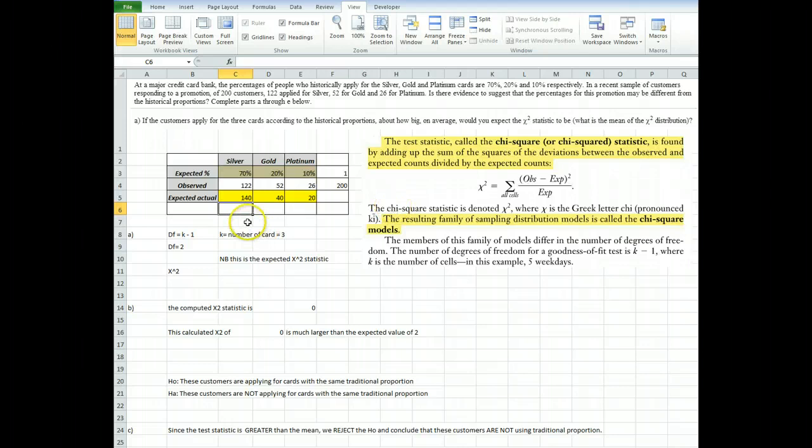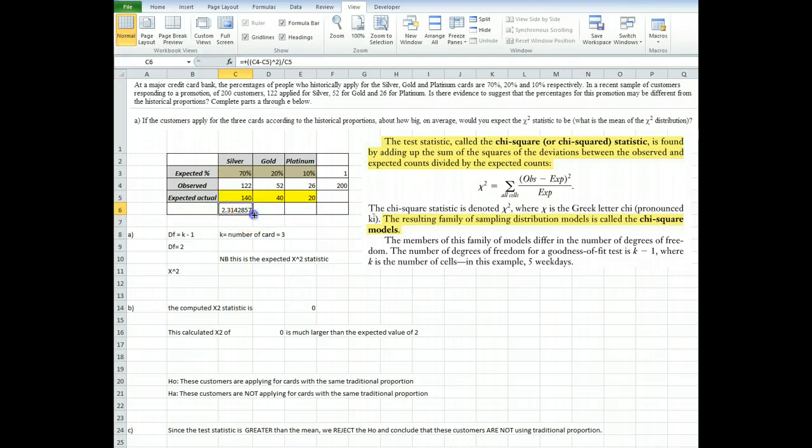So let's go and do that. I'm gonna do observed minus expected, and I'm gonna square that. Let me just put all of the numerator in a bracket, and then I'm going to divide that by the expected, which is 140.